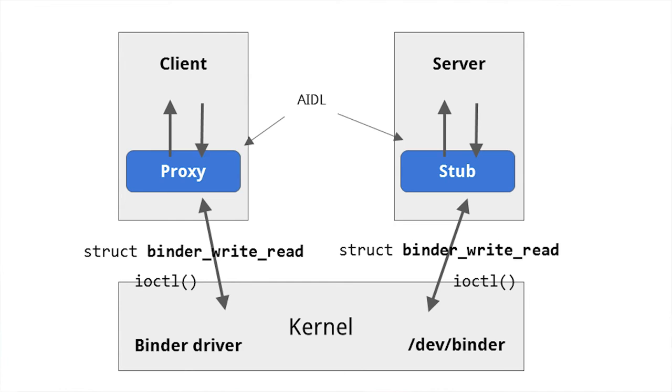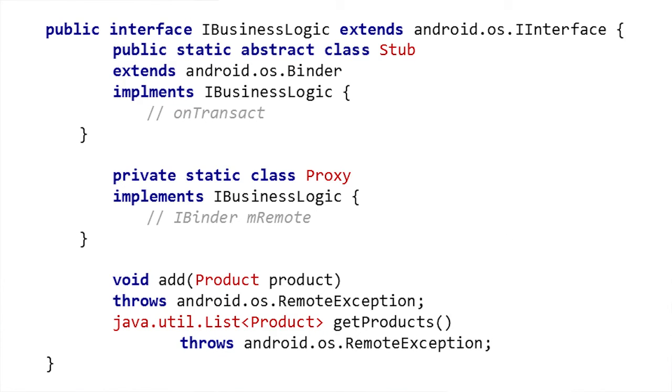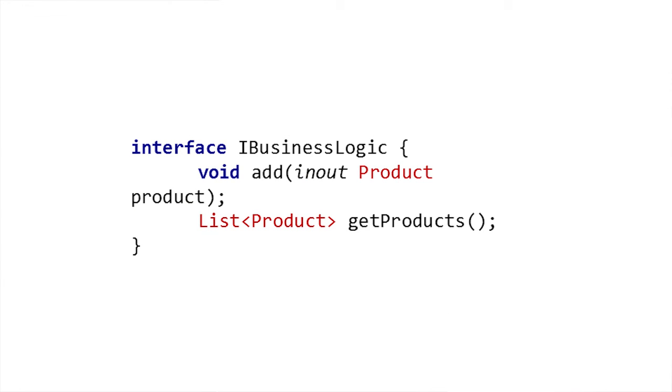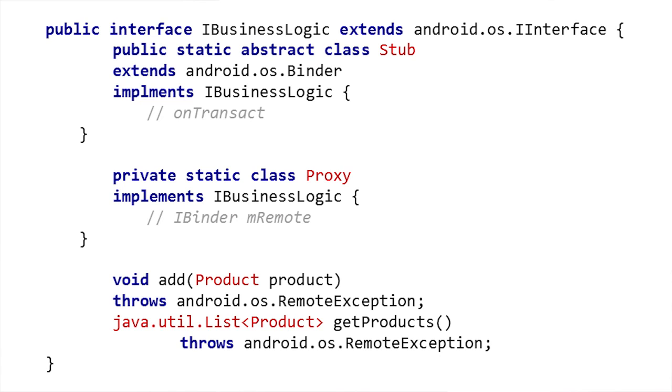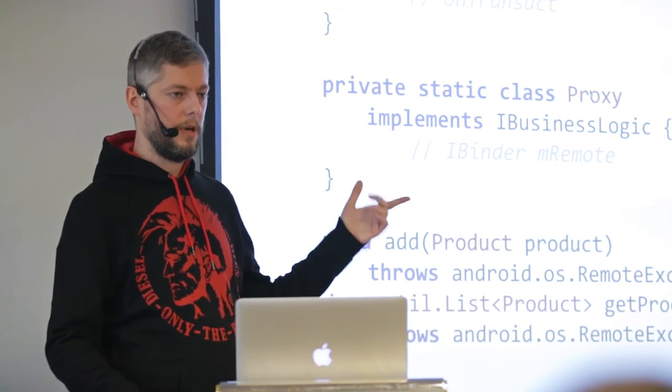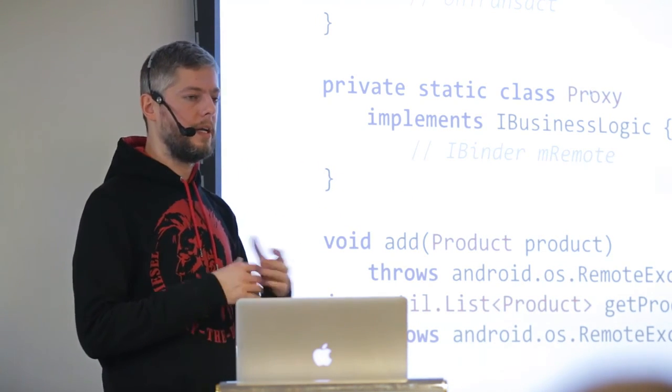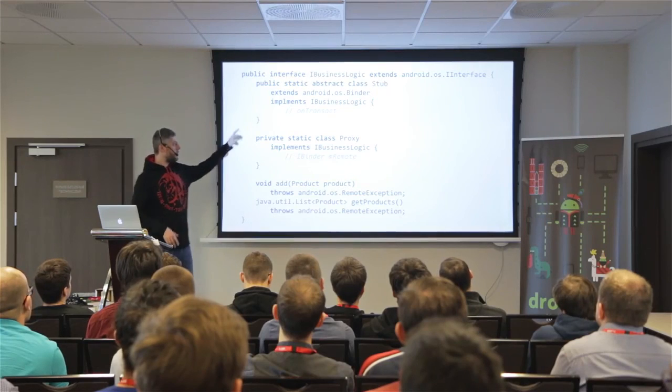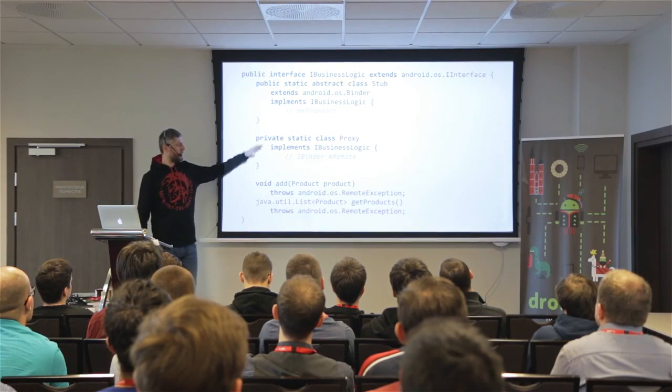Let me show you that. Once again, not the animation, but here. So that was the interface I have to create to use AIDL. And then this is called generated by AIDL tool. As you may see on the top, there is this stub thing. And on the bottom, in the middle, there is this proxy thing. So that's what AIDL is creating for us. In the comments inside, you see there is onTransact and IBinder remote.